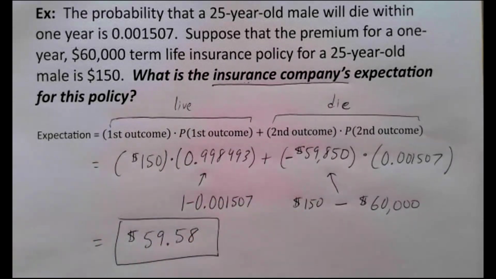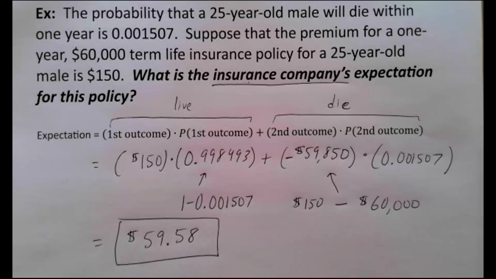So what we're saying is if we are the insurance company, notice that's a positive answer. We're saying if we are the insurance company, this is a good policy for us to sell because we will make money off it in the long run. If we sold one policy like this every day for the next many, many years, it would be as if we made $59.58 every single time we did it.